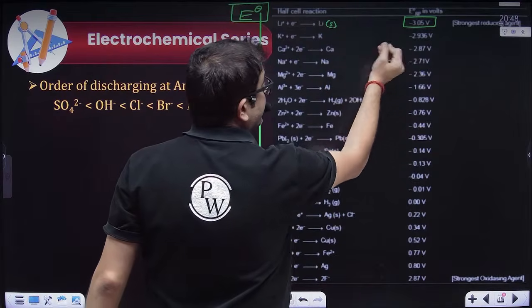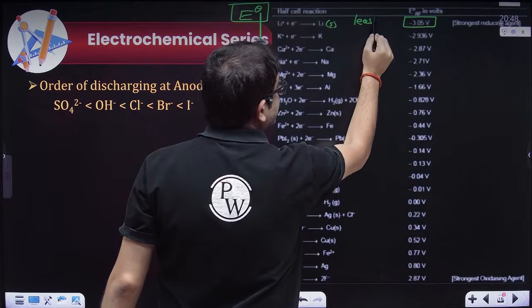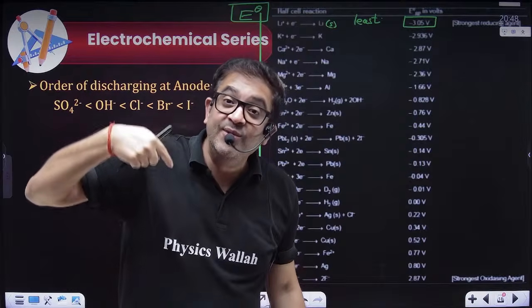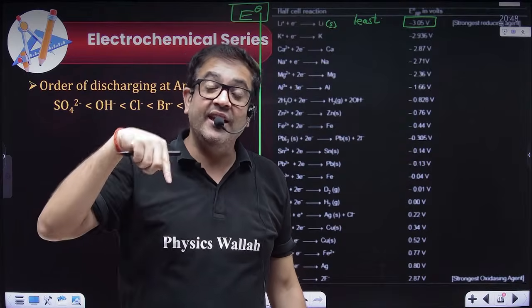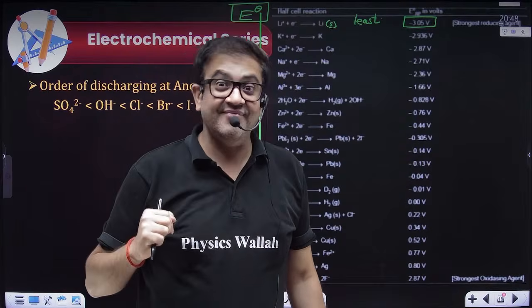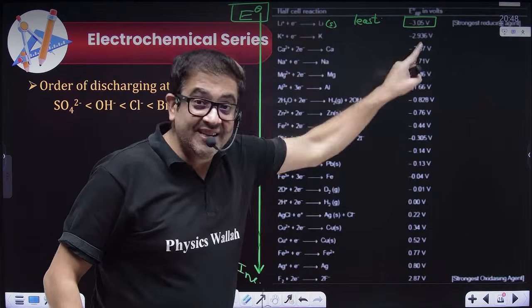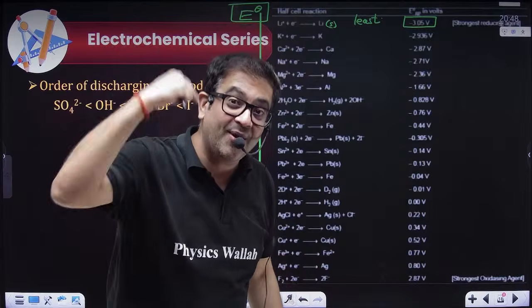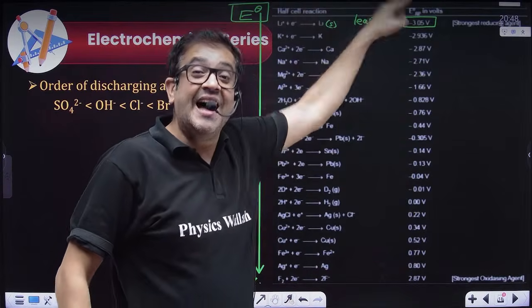Because its reduction potential is least, that means it will have the least tendency to reduce itself. Talking in the opposite sense, sir, if the reduction potential is minus 3.05, that means our oxidation potential is plus 3.05. That means the oxidation potential is highest.